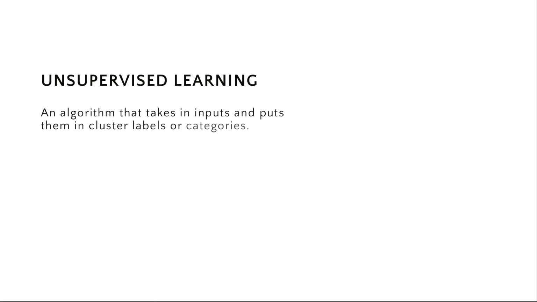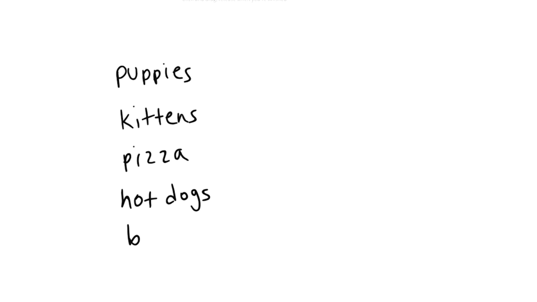The second type of algorithm is unsupervised learning. This type of algorithm is going to take in inputs and it's going to put them in cluster labels or categories. So let's look at an example. Let's say we have the following inputs: puppies, kittens, pizza, hot dogs, and burgers. So what our algorithm is going to do is it's going to give each input a label.